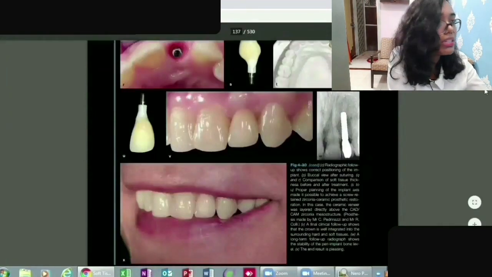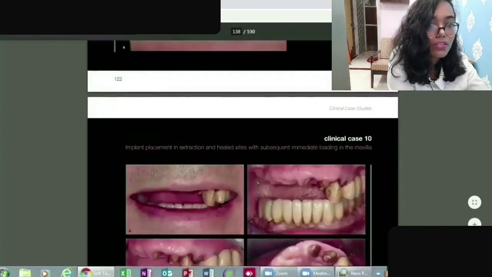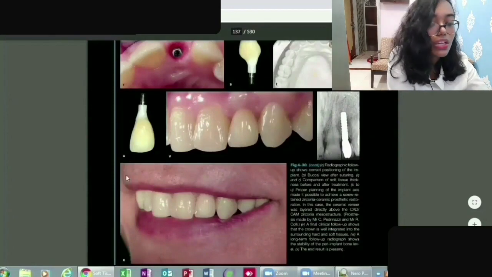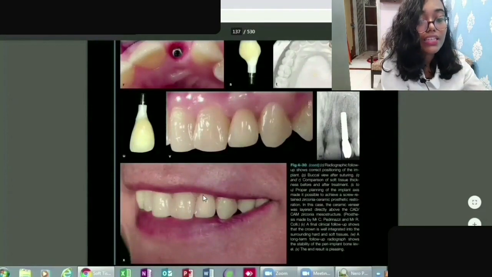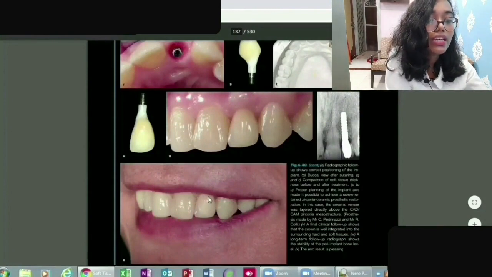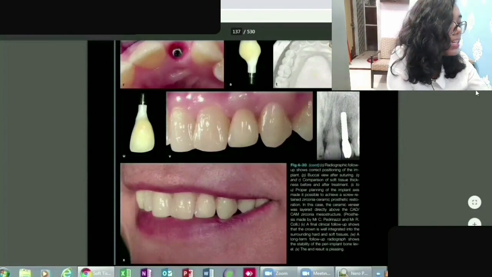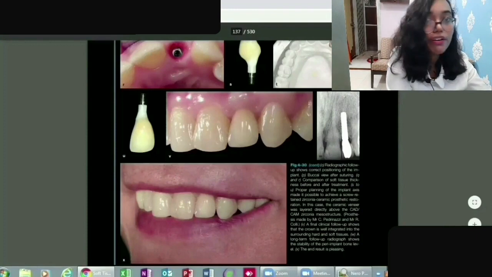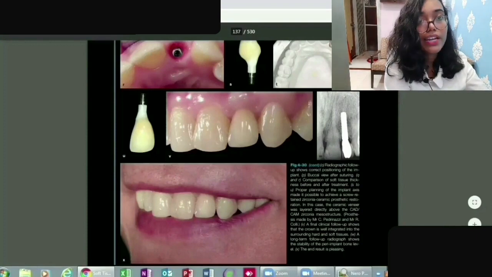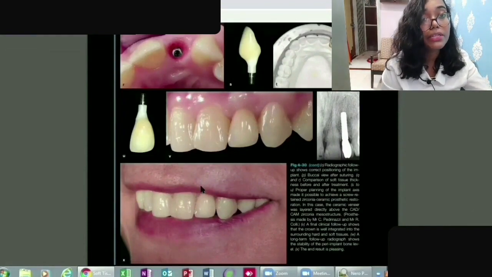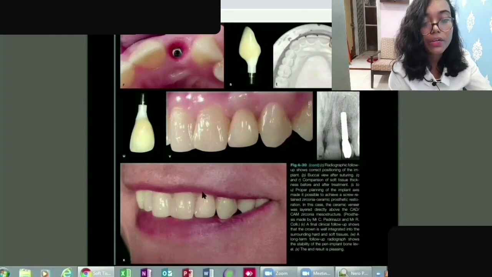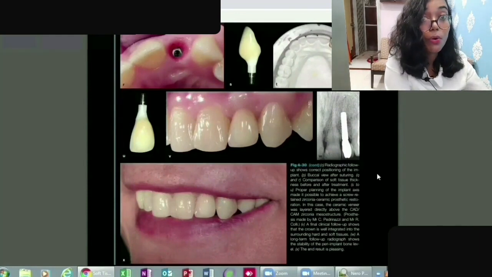Okay, so here there are some images. In this image you can see the smile, the tooth which has been placed, and how perfect it looks. No one can tell that this person had no teeth here, and we have done this treatment, which is an immediate implant, so there was less trauma, and yet it looks so perfect.